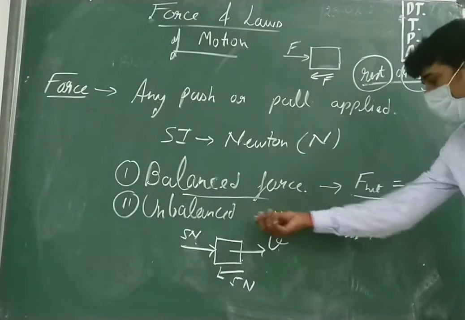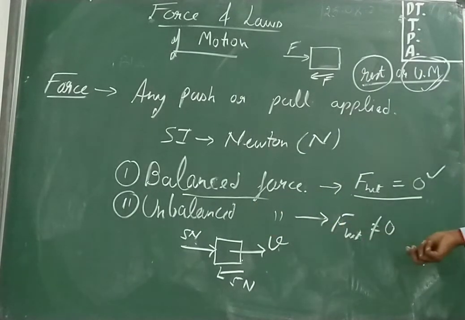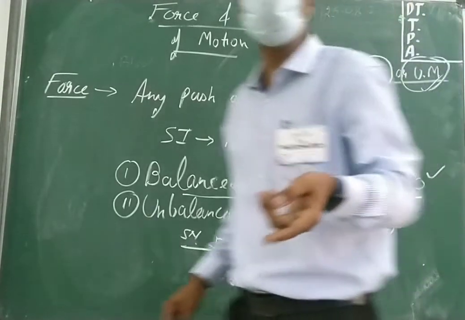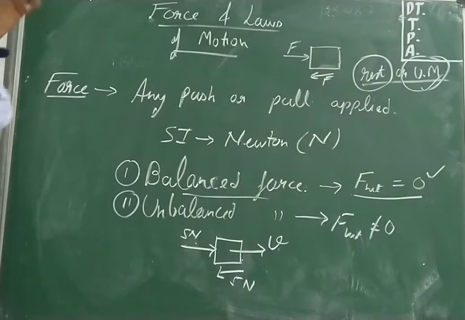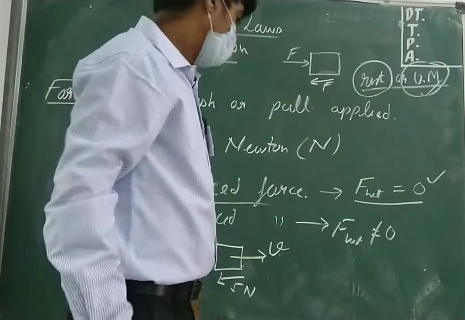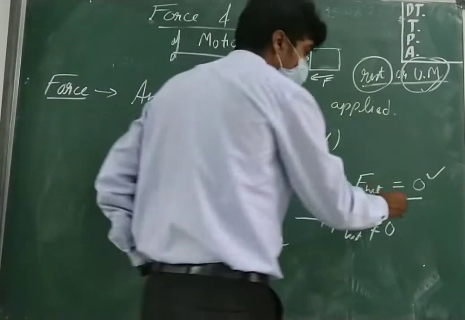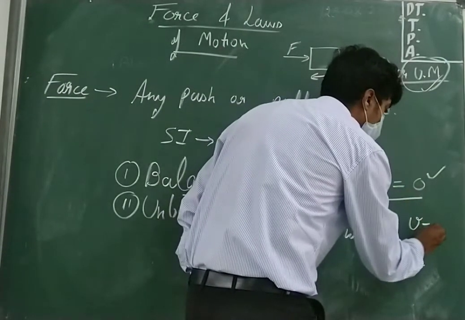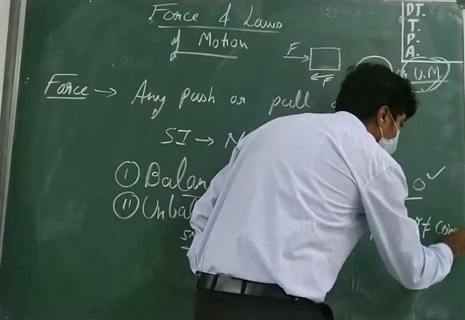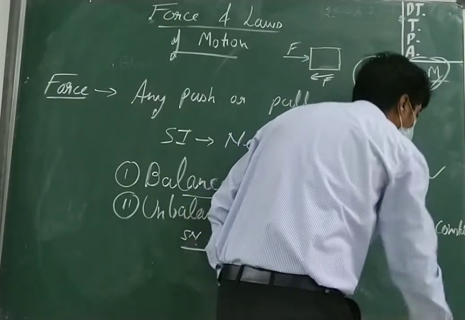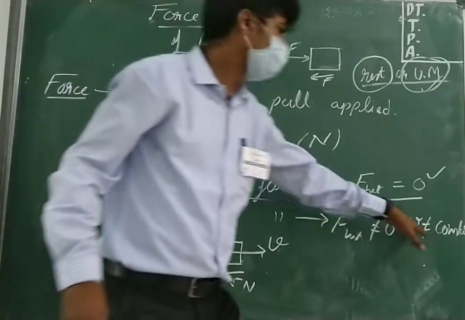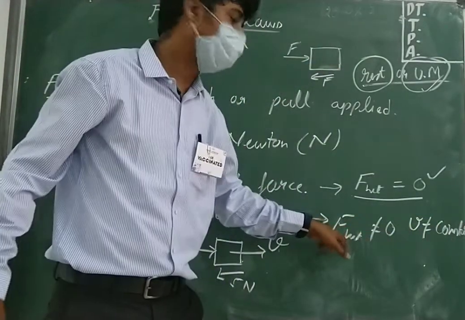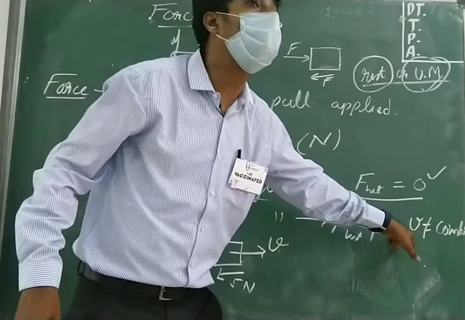So in unbalanced force, the net force acting on the body is not 0. In this case, the body will move, but it will not move with constant velocity. It means velocity is not equal to constant. Yes or no? Are you all getting my point or not? Yes, sir. Velocity is not constant, so the net force on the body is not equal to 0.